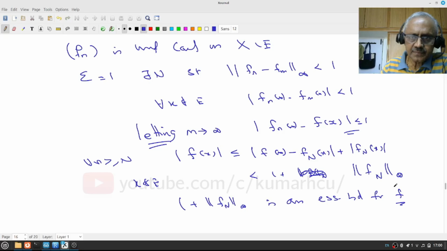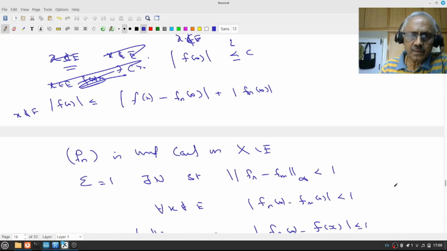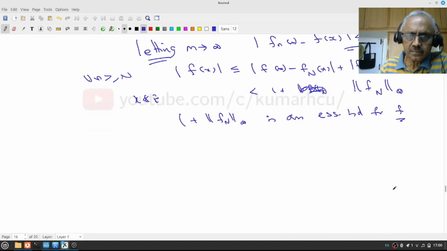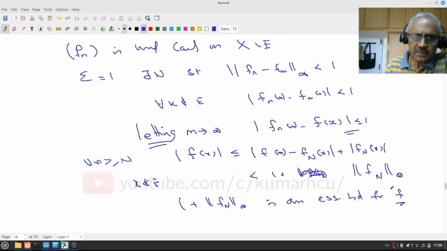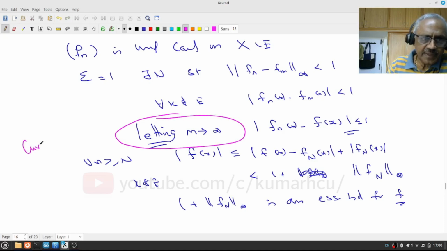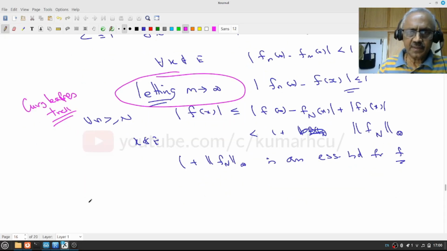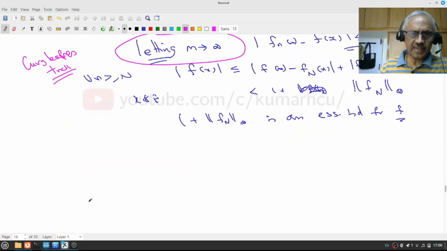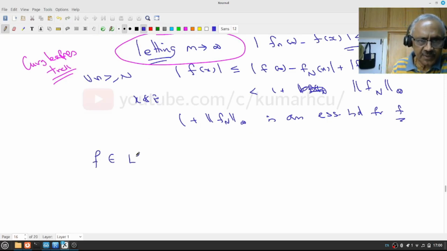There are other ways of proving this. Letting n tend to infinity, I could use a curry leaf trick here, but I skip it. This is the book proof you will see in many books. Therefore, I know the limit function belongs to L infinity.